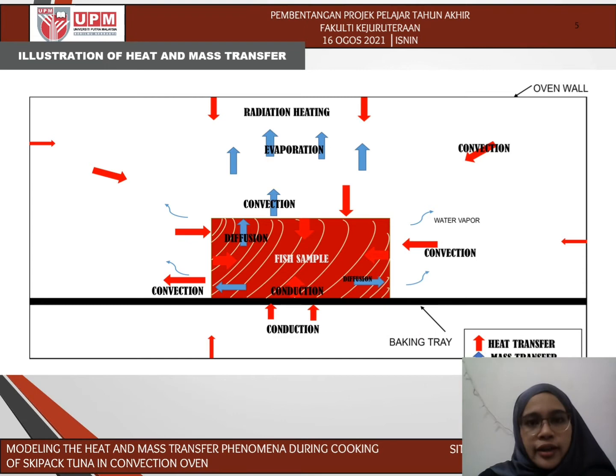During cooking, heat transfers mainly through convection from the surrounding circulated hot air, while conductive heat flux comes from the baking plate on the bottom of the fish meat. The effect of radiation is small compared to the convective transport. The heat is then internally transferred by conduction and convection into the fish.